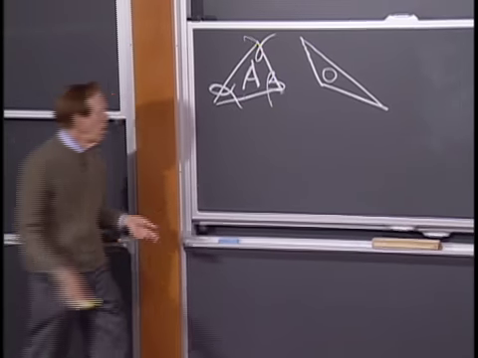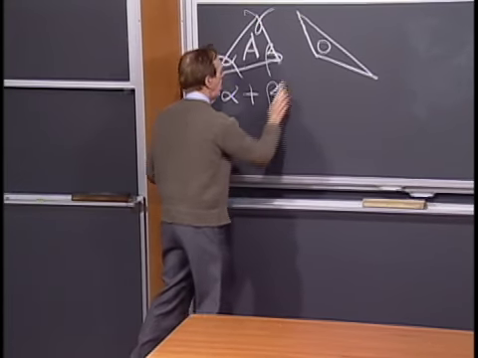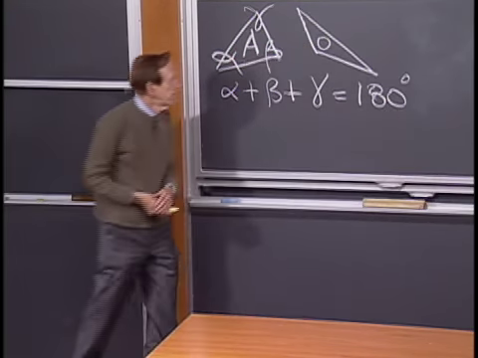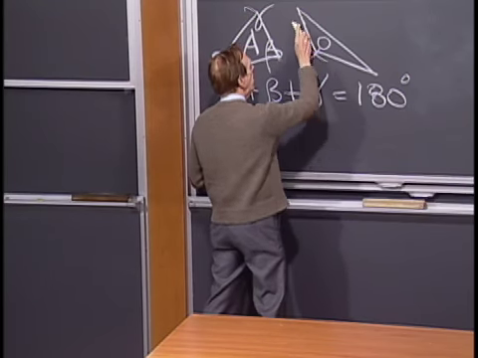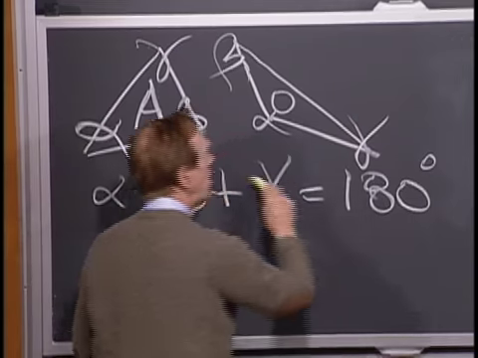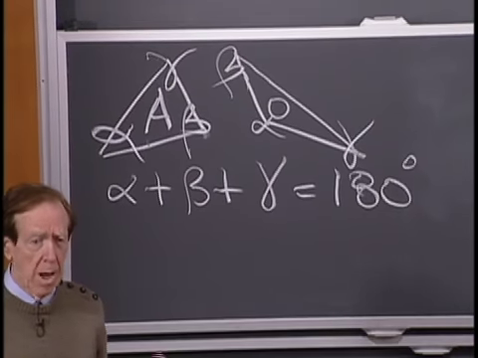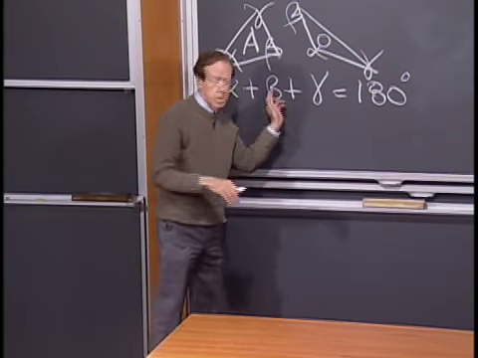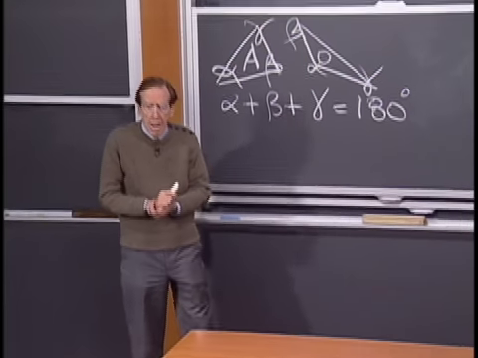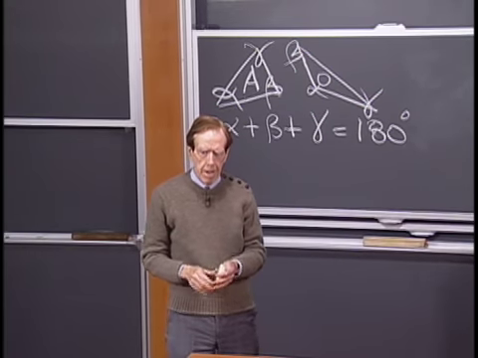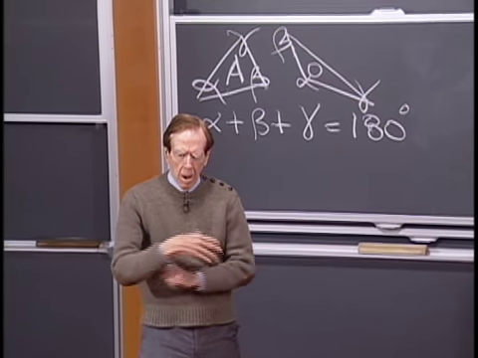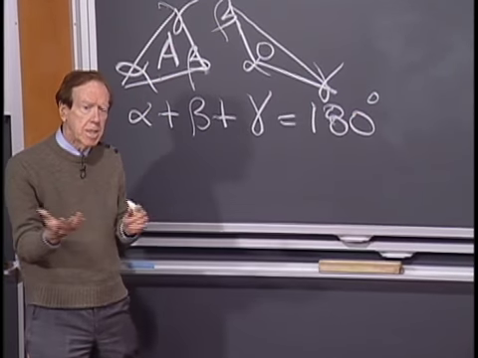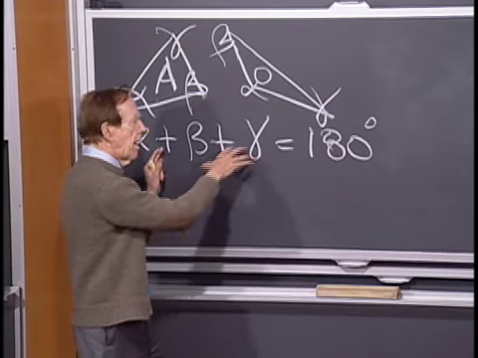Okay, and what do we know? We know that alpha plus beta plus gamma is 180 degrees. Similarly here, right? Alpha, beta, gamma. They add up to 180 always. So when I say random angles, I mean random subject to this requirement that they add up to 180. And now I want to think, how do I get a picture of the possibilities here, the alpha, beta, gamma, that add up to 180?